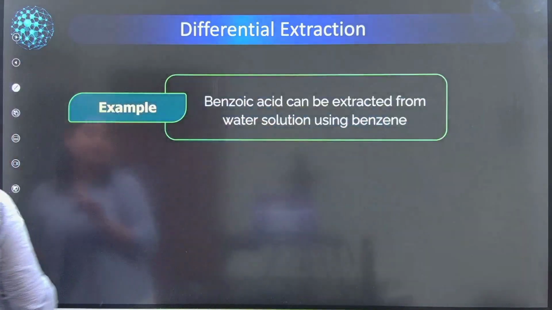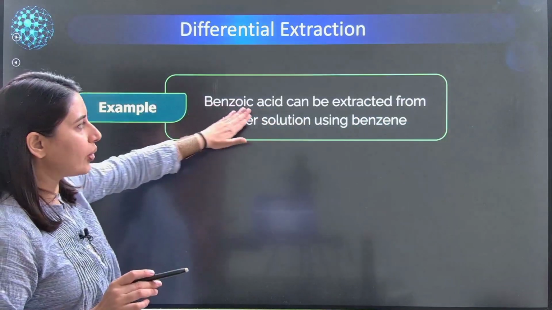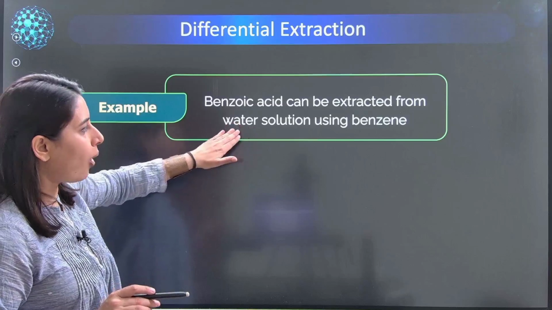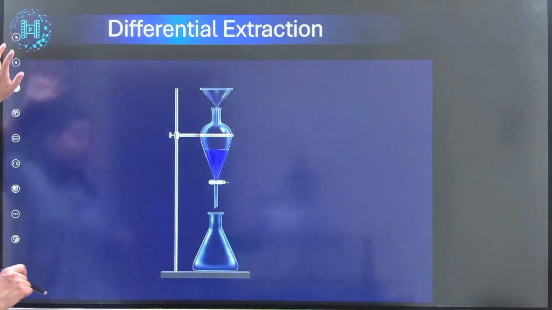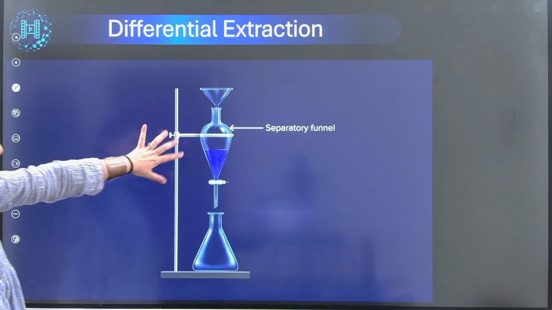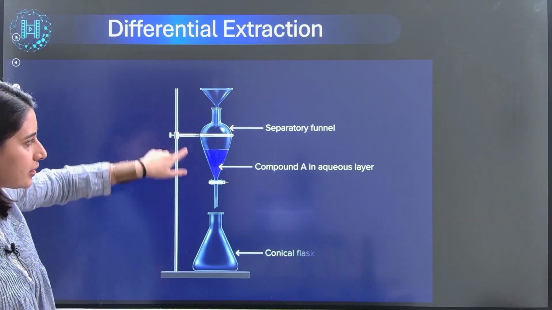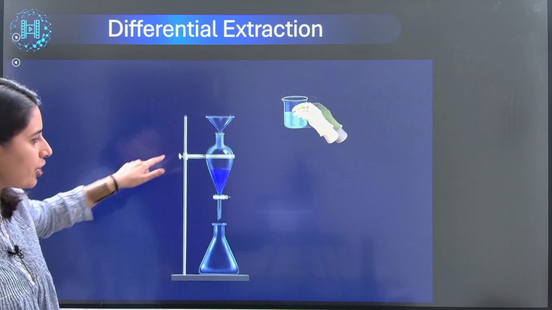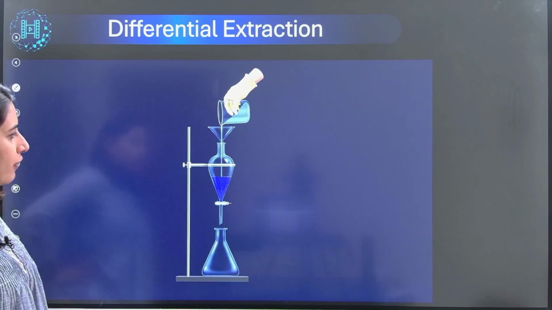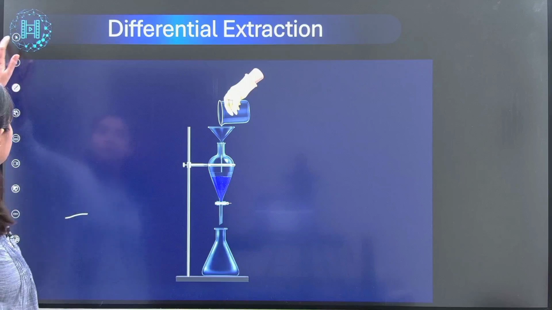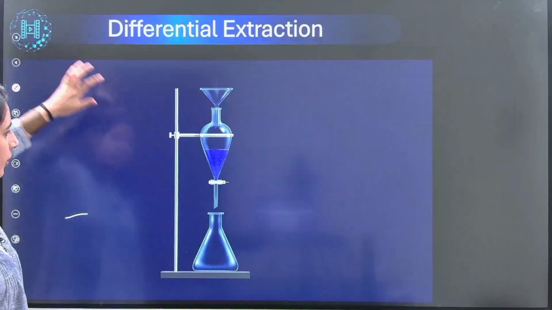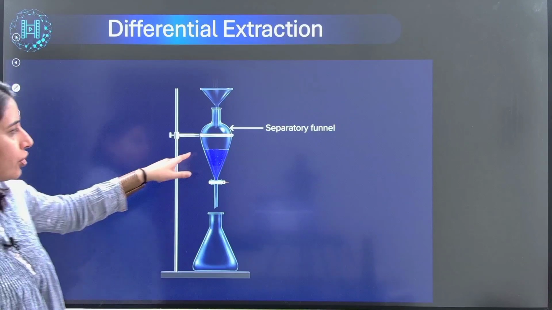Let's just understand with an example. Benzoic acid can be extracted from water solution using benzene. So what we are going to do is, look at this. This will make your life easy. Look at this. This is your separating funnel. Are you able to observe the shape? What you have added? Check it once again. So you have the separating funnel.